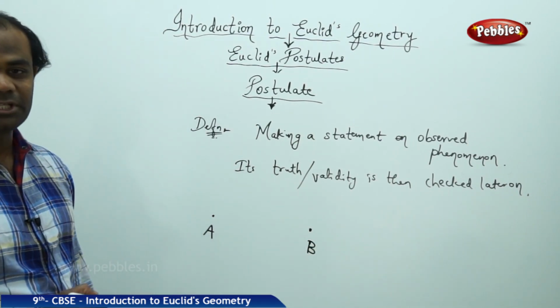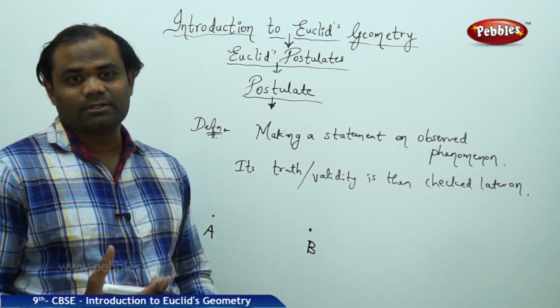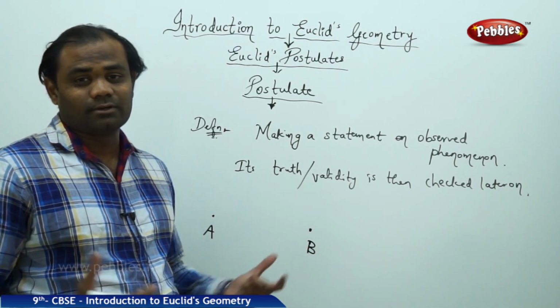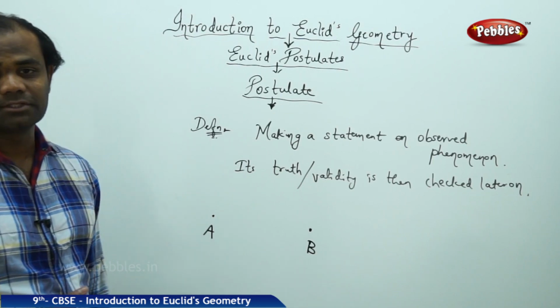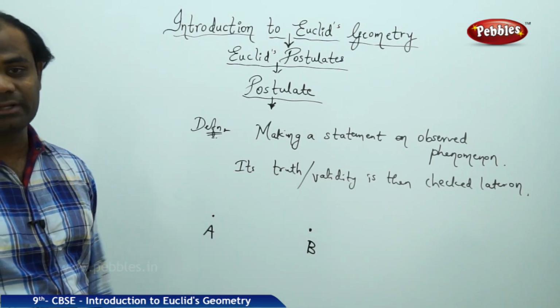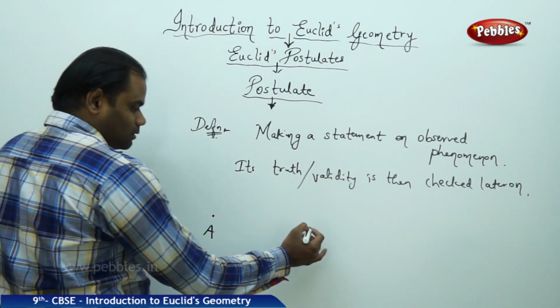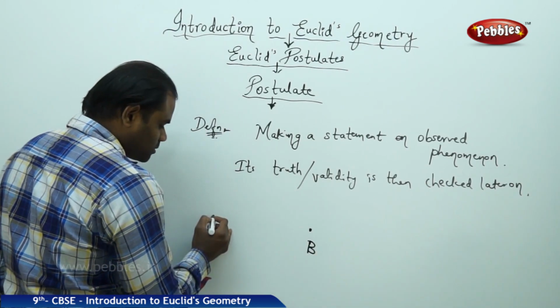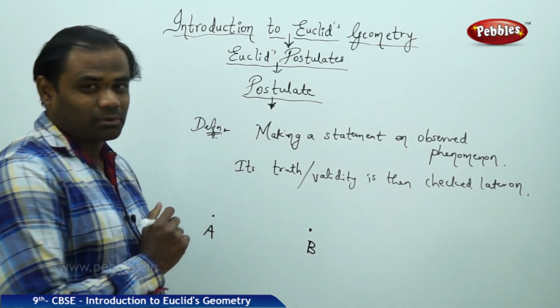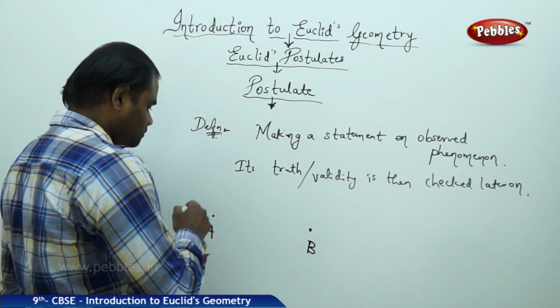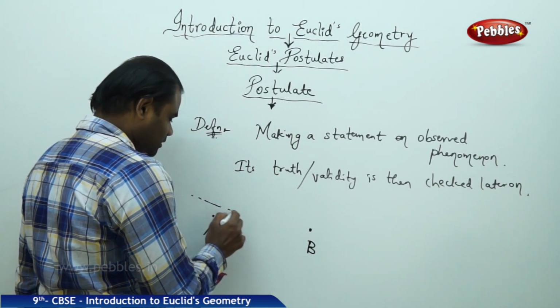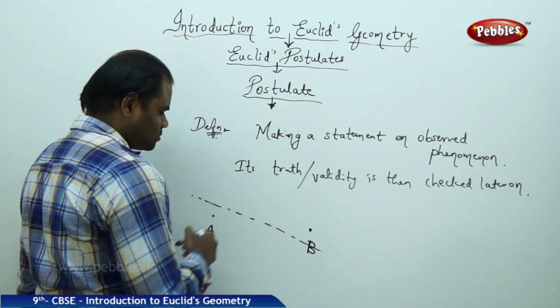Now let me investigate a property which can be derived from this investigation of two distinct points A and B. For these two distinct points, I would like to see how many lines I can draw. So I make an attempt at drawing a line which doesn't pass through the points.